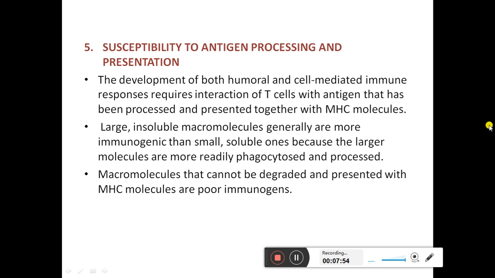The fifth one is the susceptibility to antigen processing and presentation. The development of both humoral and cell-mediated immune responses requires interaction of T cells with antigen that has been processed and presented together with MHC molecules. Large insoluble macromolecules generally are more immunogenic than small soluble ones because the larger molecules are more readily phagocytosed and processed. The macromolecules that cannot be degraded and presented with the MHC molecule are poor immunogens.